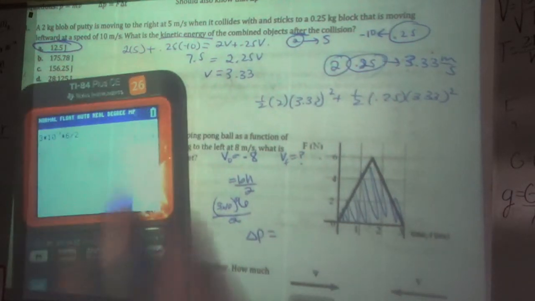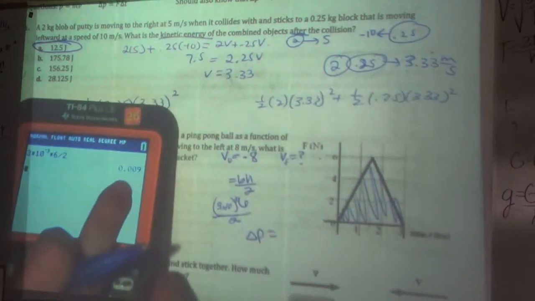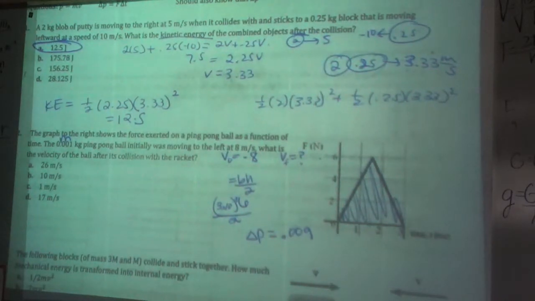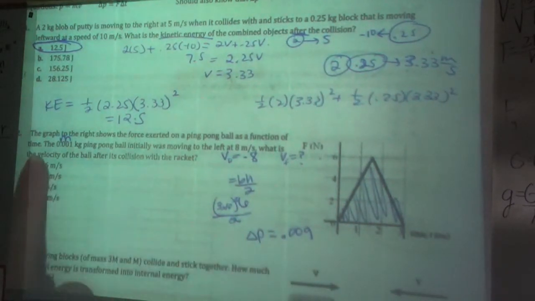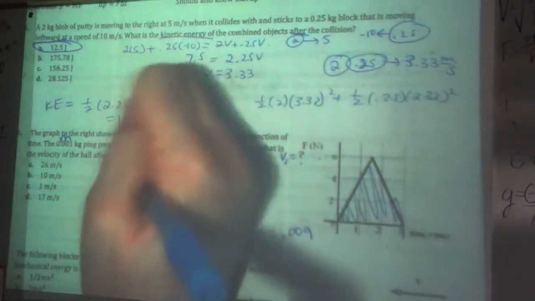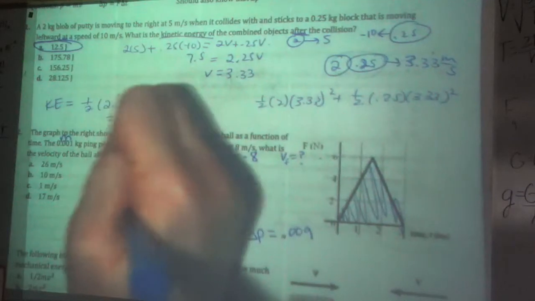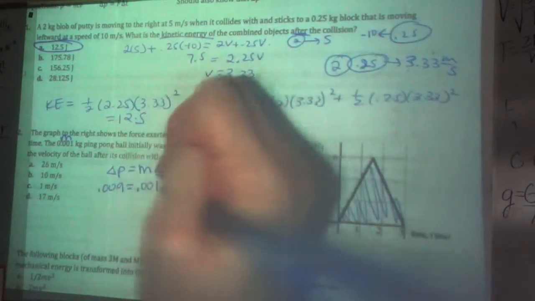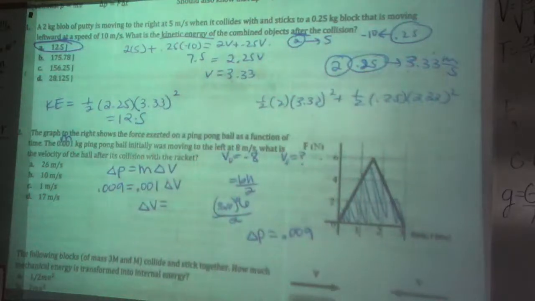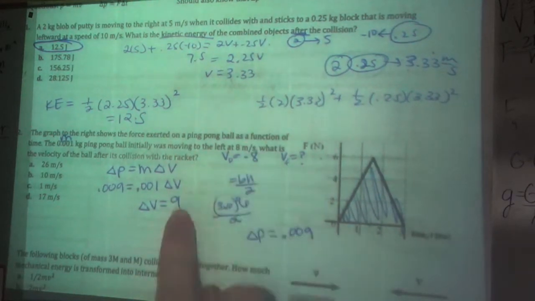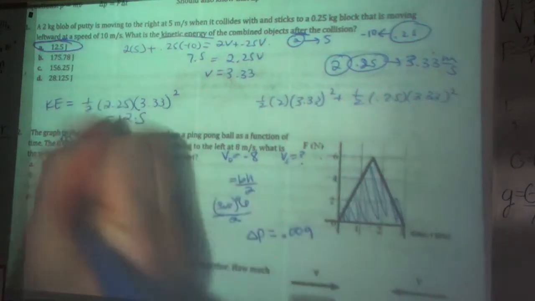Okay, that gives me that my change in momentum, or my area under the curve, is 0.009. But that is not what I'm asking for. I'm asking for velocity after, so let's use the relationship that change in momentum is also mass times change in velocity. So 0.009 equals my mass, 0.001, times change in velocity. Divide over, and I get that my velocity changes by 9. Now when my velocity changes by 9, that means it's gaining 9 meters per second. So if it was -8 and it gains 9, then you're left with +1.